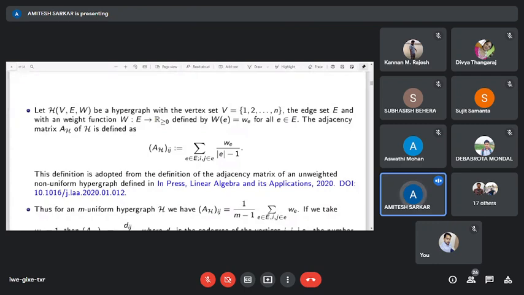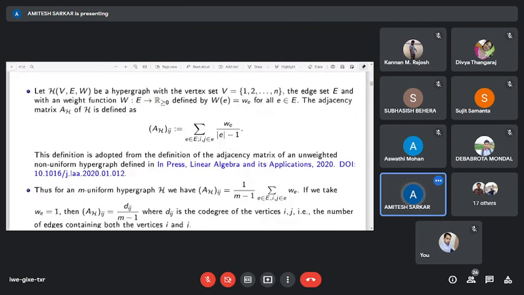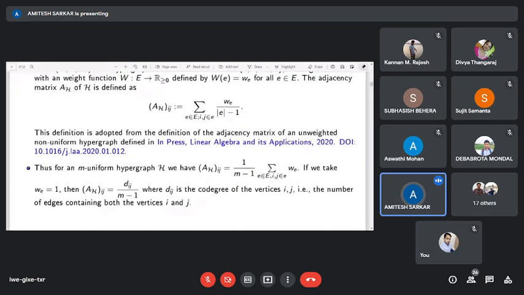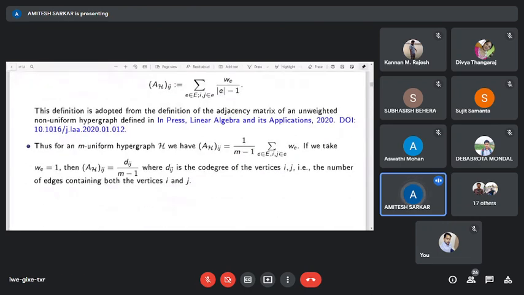In particular, if we consider W of e equals 1, then the ij-th entry of the adjacency matrix exactly equals d_ij divided by m minus 1, where d_ij is the number of edges containing both i and j.